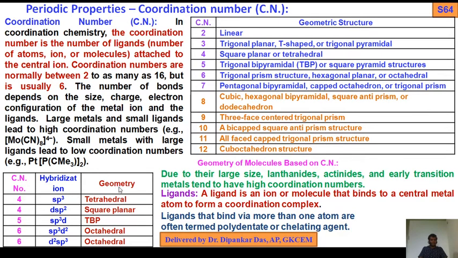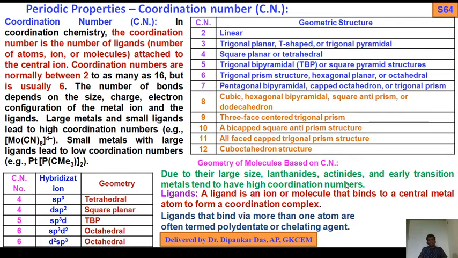geometry tetrahedral. Coordination number 4, dsp2, square planar, inner d orbital involved. Coordination number 5, sp3d, trigonal bipyramid, TBP structure having axial and equatorial positions. Coordination number 6, sp3d2, octahedral, and 6, d2sp3, octahedral. Here the inner orbital is involved. So this is the coordination number with respect to hybridization and geometry. This is very, very important.